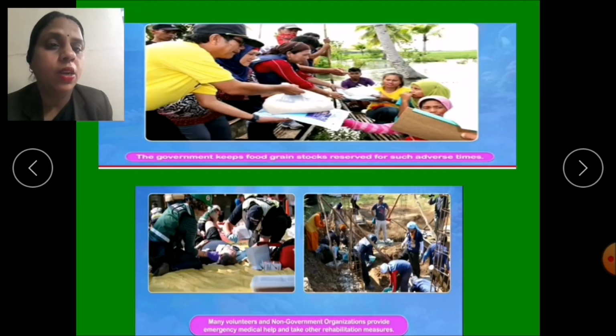Not only this, children, they keep food grain stock reserved for the adverse time. Many volunteers and non-government organizations provide emergency help and take other rehabilitation measures. So this way, children, the government saves the people who are suffering from these drastic conditions.